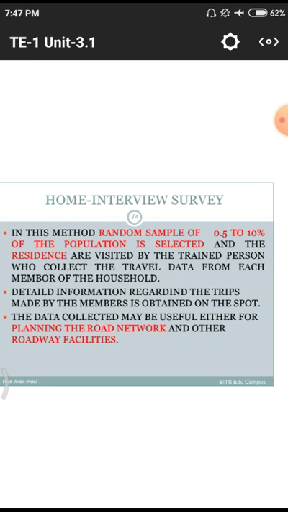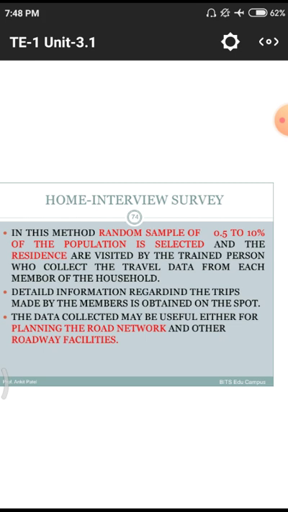We need to go to their homes and ask questions, getting detailed information regarding the trips made by the members, and obtain the spottings. That means whatever spots they go to frequently. Next, the data collected may be useful for planning the road network and other roadway facilities. That means which way they use daily, so that annual usage can be known.